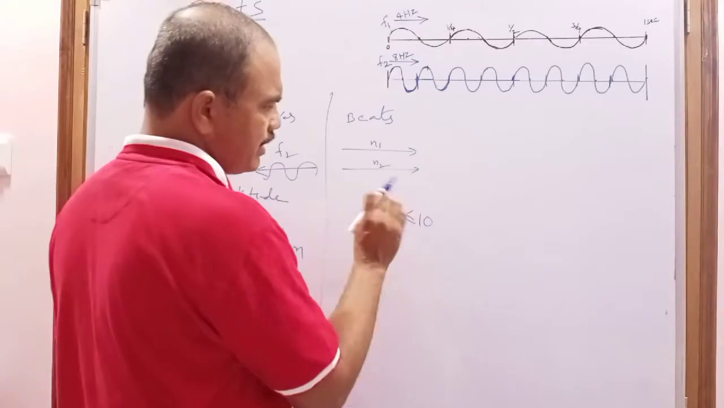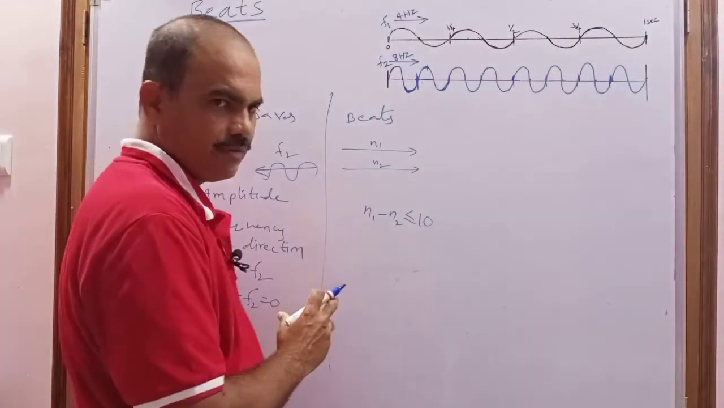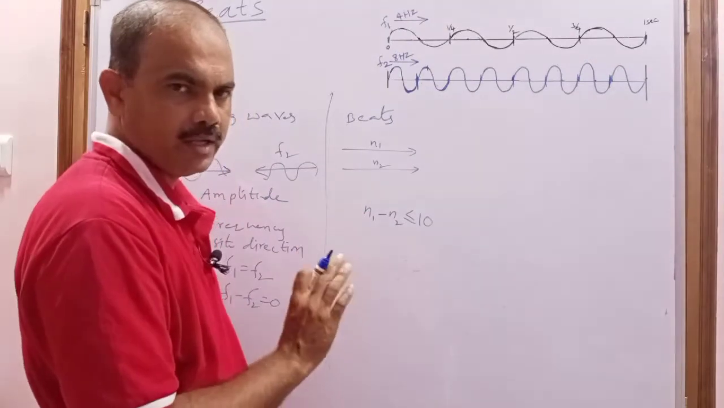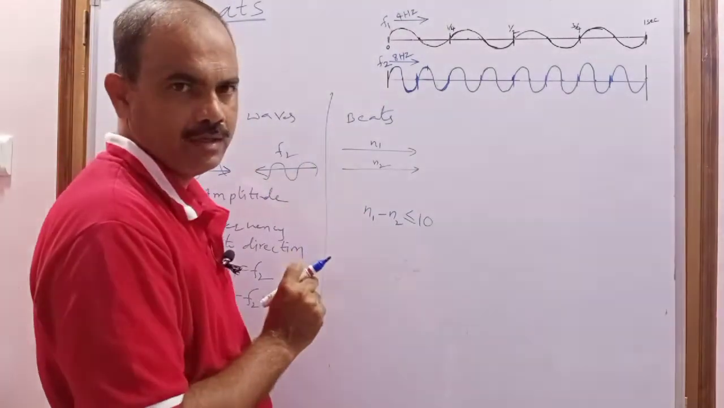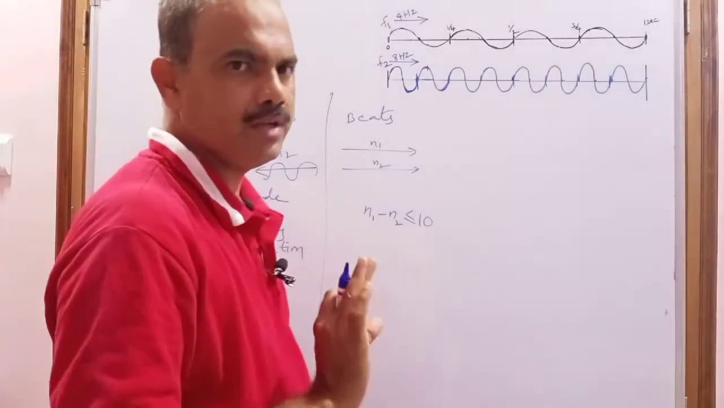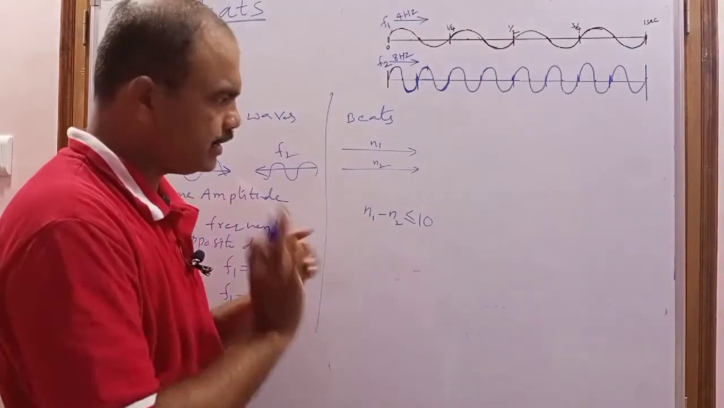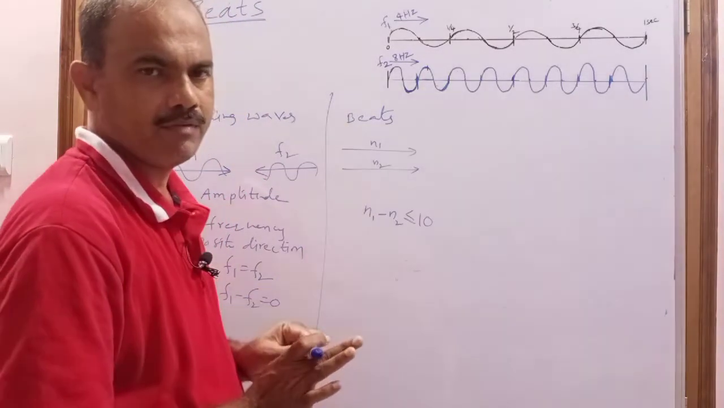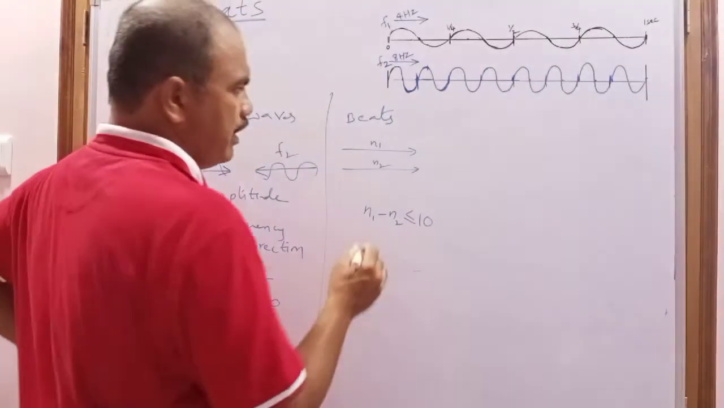So why is this condition taken? When the difference in frequencies is less than or equal to 10, only then can the human ear detect the beats. Otherwise, if the difference is more than 10, beats are still formed, but the human ear cannot detect them. To detect them, the difference in frequency must be less than or equal to 10.